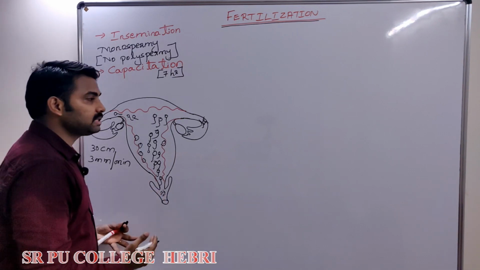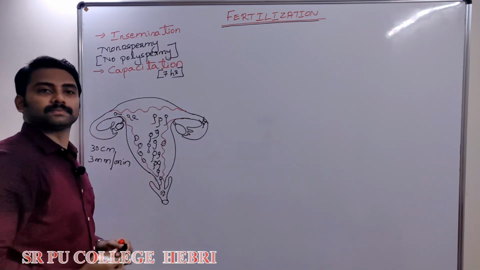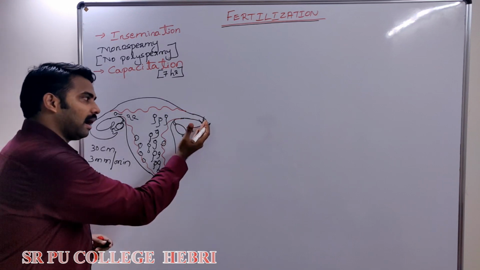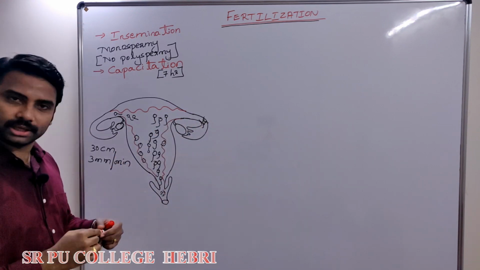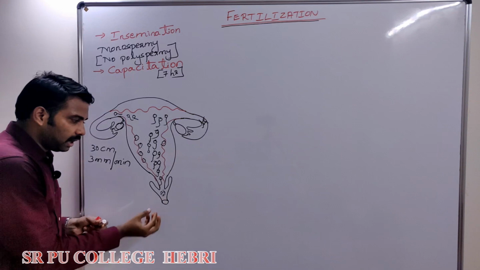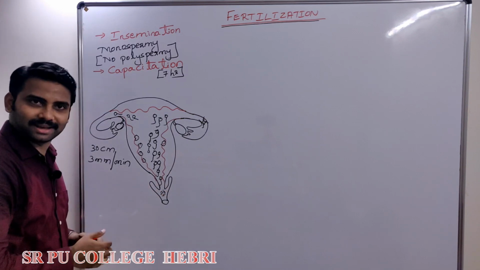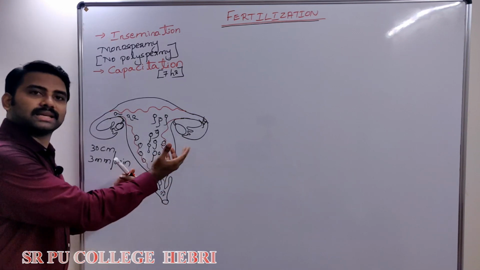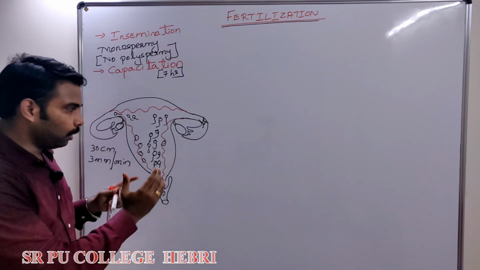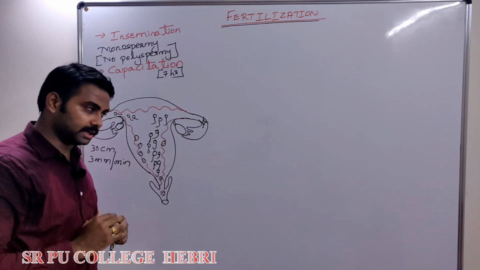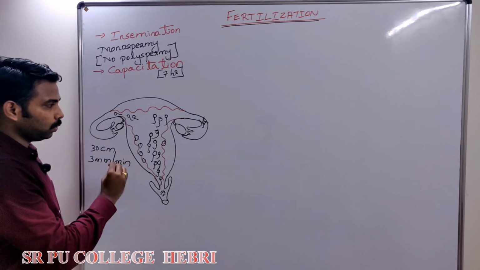Because of all these reasons, while reaching the ampulla, hardly 100 sperms are able to reach. Suppose 100 sperm are deposited, not even all of them can cross the cervix. Hope the answer is clear to you. Yes, now let me proceed.